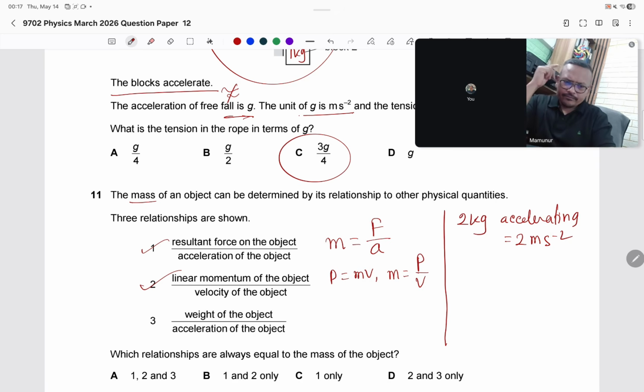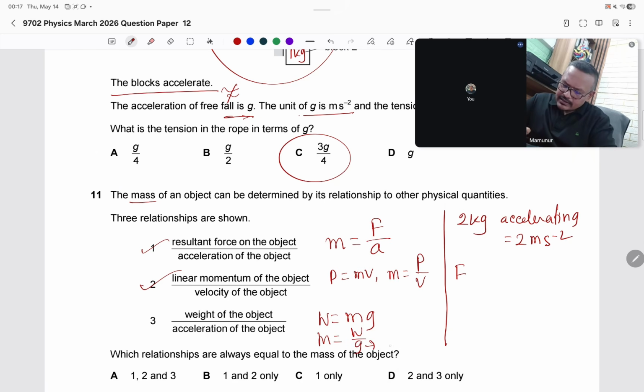Can we find mass by using the equation of weight and acceleration? So W over the acceleration of the object. We know W equals mg, so this is actually m equals W by g.